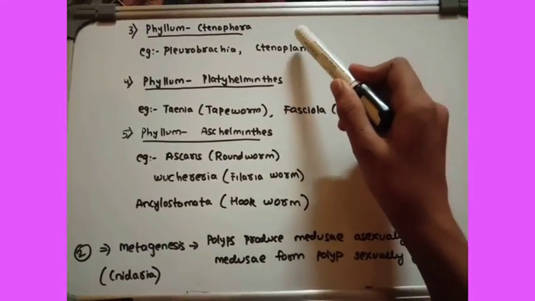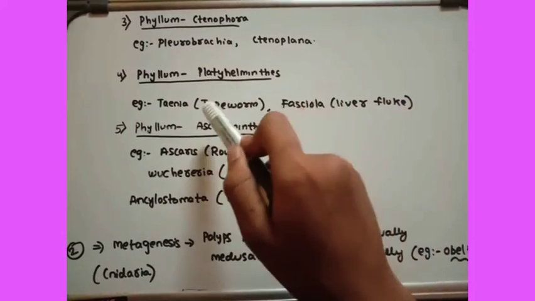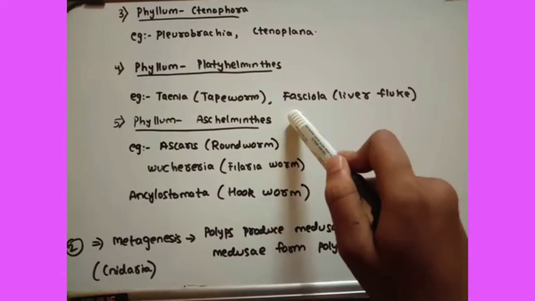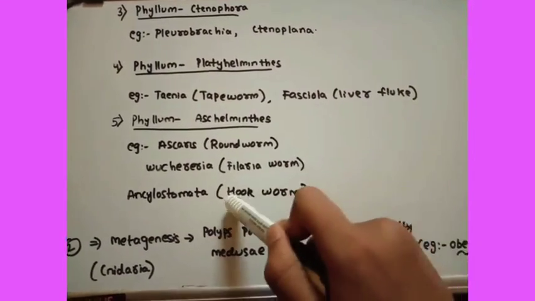Here is the third phylum, phylum Ctenophora. We have two examples, Pleurobrachia and Ctenoplana. Fourth, phylum Platyhelminthes: Taenia, tapeworm, Fasciola, liver fluke. Phylum Aschelminthes. We have 3 examples of worms: Ascaris, the roundworm, Wuchereria, the filaria worm, and Ancylostoma, the